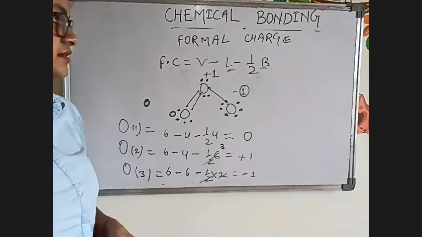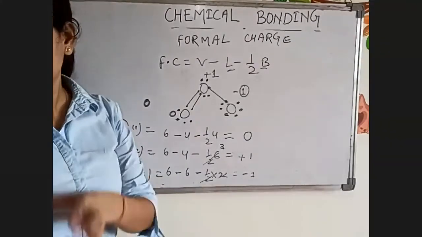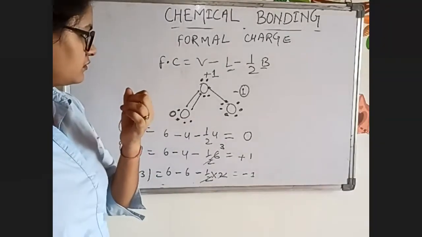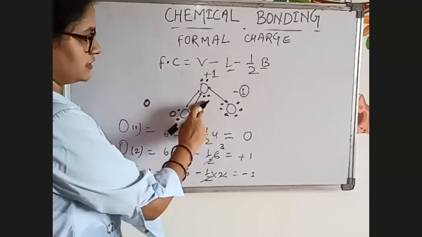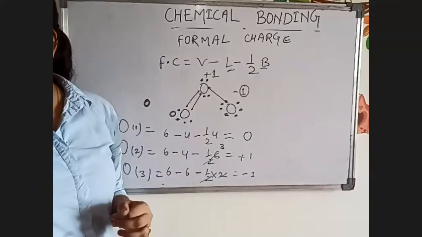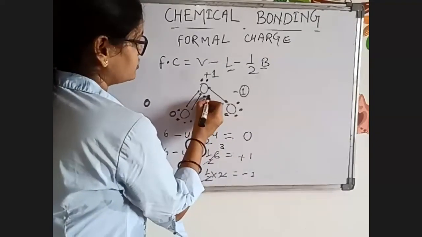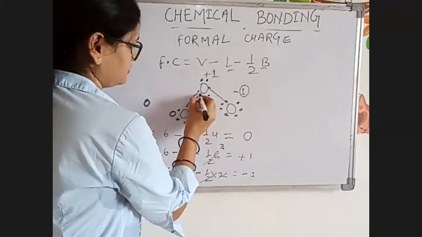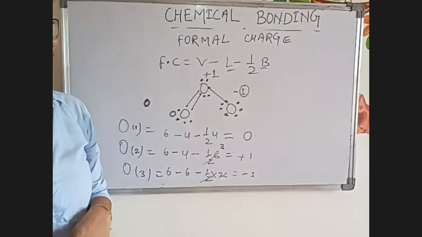Excuse me, ma'am, I have a doubt. Tell me. Ma'am, for the second oxygen atom, why are there 4 lone electrons? Shouldn't there be 2 only? You're talking about this one. Yes, ma'am. See, first, how many valence electrons are there? There are 6, right? 1, 2, 3, 4, 5, and 6.